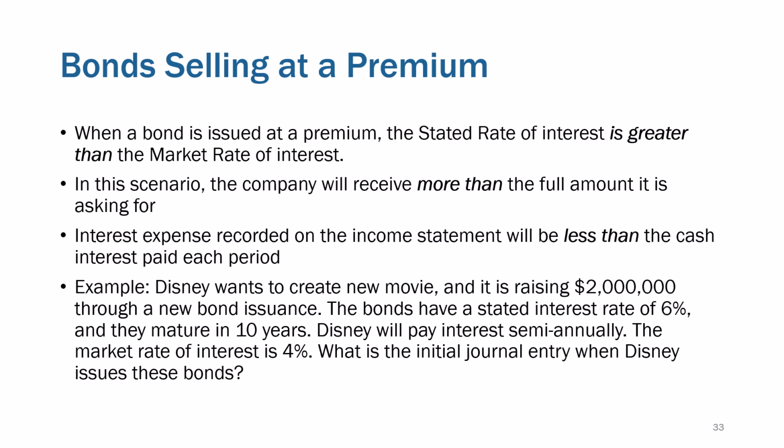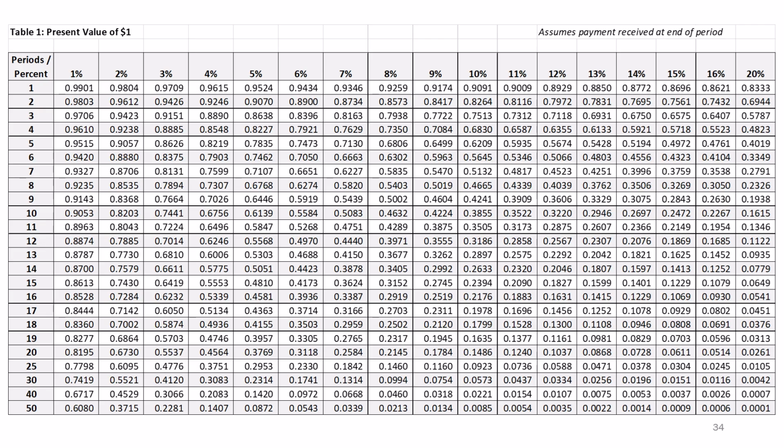So if Disney wants to create a new movie and it's raising $2 million and the bonds have a stated rate of 6%, mature in 10 years, and Disney's paying interest semi-annually, if the market rate was only 4%, people are going to love our bonds. If comparable bonds from other companies would only give them 4%, everyone is going to run toward our bonds where they can get 6%. So what's going to happen is people are going to pay a higher price.